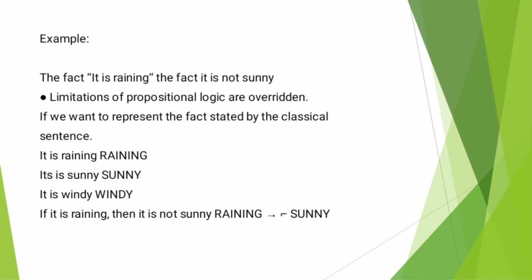If we want to represent the facts stated by the classical sentences, it is raining, it is sunny, it is windy, that is, if it is raining, then it is not sunny. So the sentence is: raining implies not sunny.